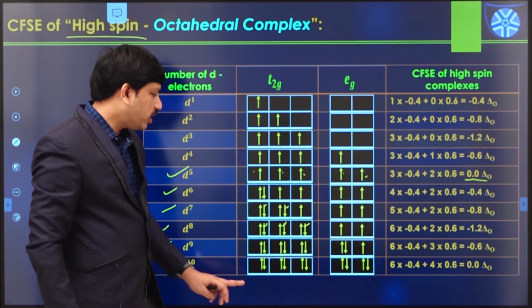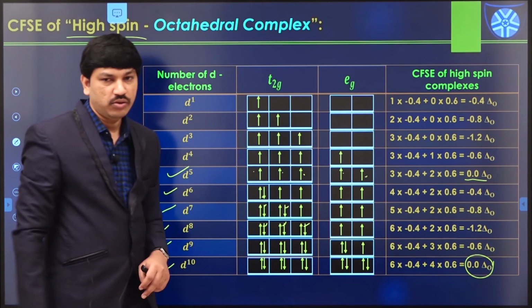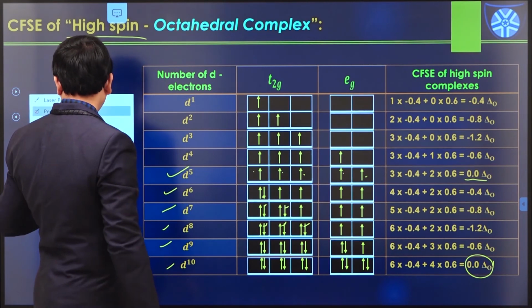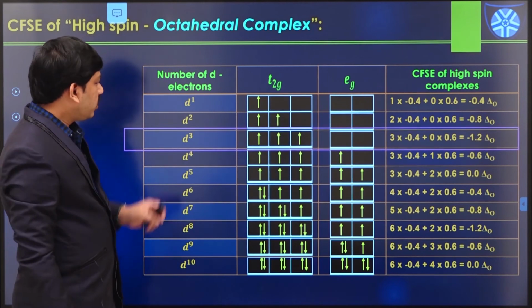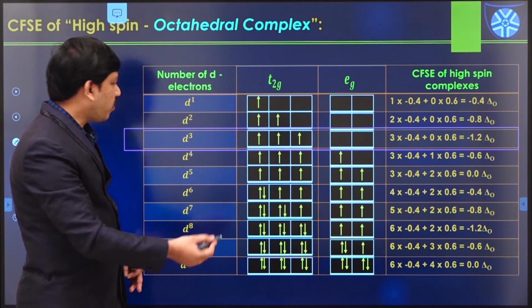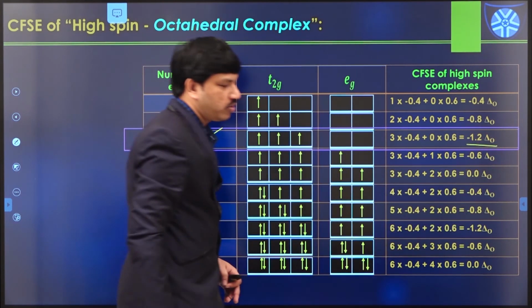Even in the d10 case, you can see that the overall CFSE value is 0. So in case of d5 and d10, we have a 0 CFSE value. In high spin complexes, the maximum CFSE value is found in the case of d3, which is -1.2.